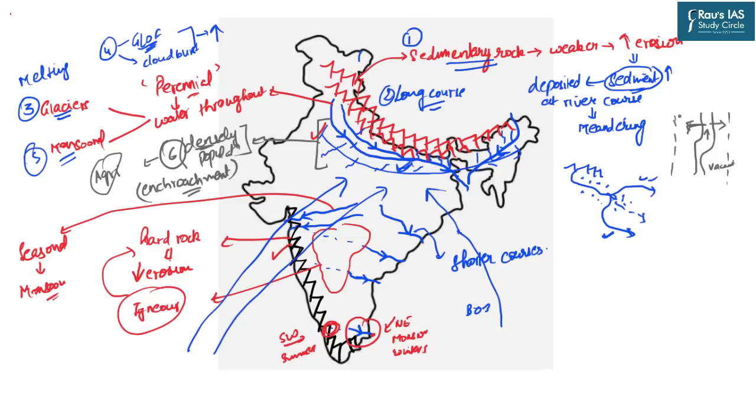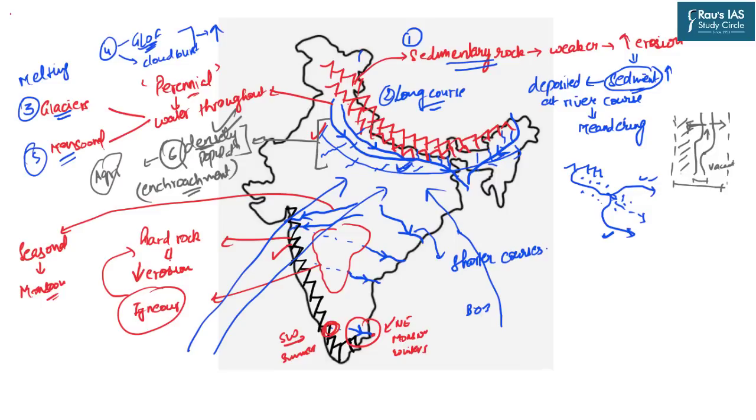But now, because of very high demographic load, these areas are occupied by the habitants of that particular region. These areas are used for agriculture. These areas are sometimes also used for construction activities. So, the total area which could have absorbed the excessive water is reduced to this narrow belt.